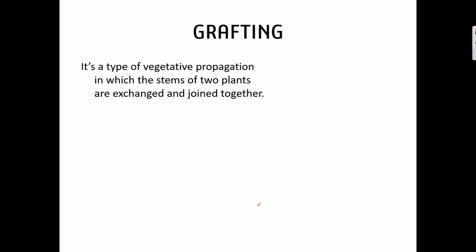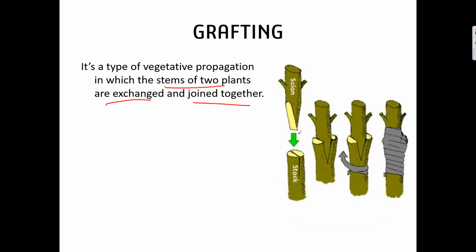Next, let us talk about one more technique of vegetative propagation for developing varieties. It is grafting. So you can see here, this is a type of vegetative propagation in which stems of two plants are exchanged and joined together. It means we take two different plants and cut them. So this is plant 1, this is the stem of plant 1, and this is the stem of plant 2. Okay.